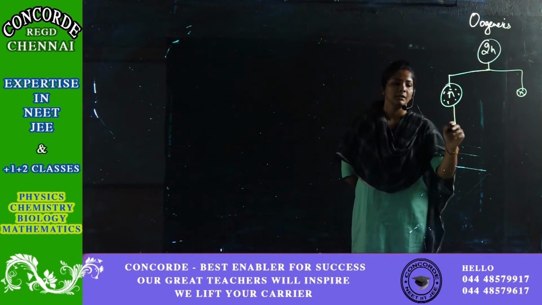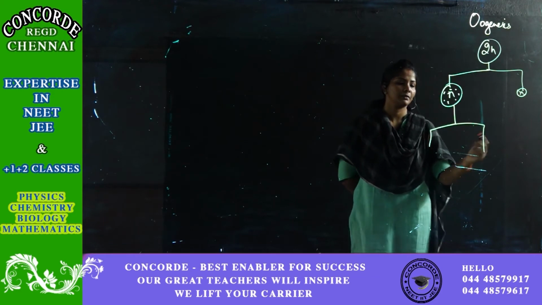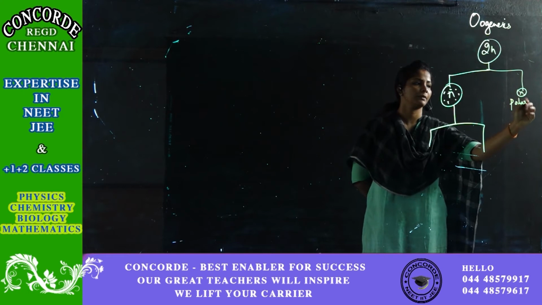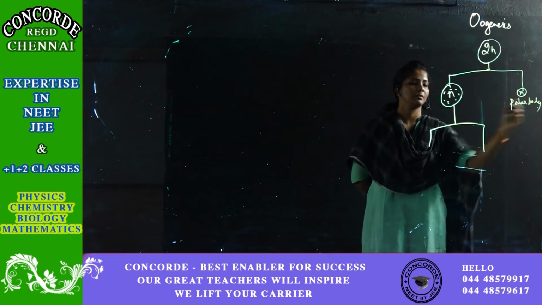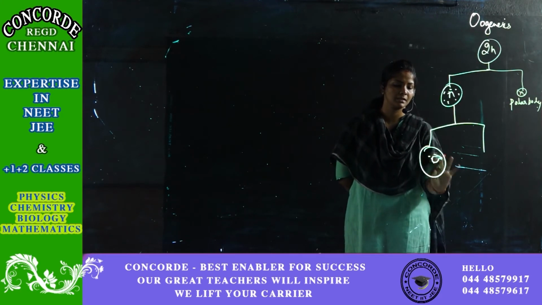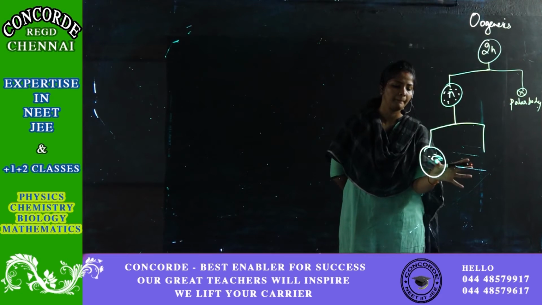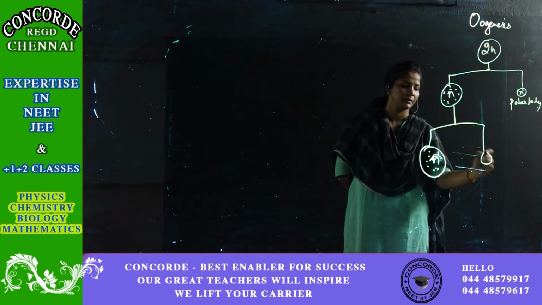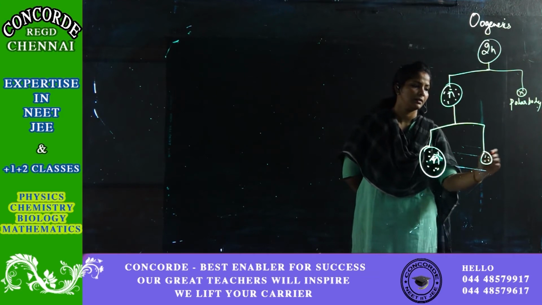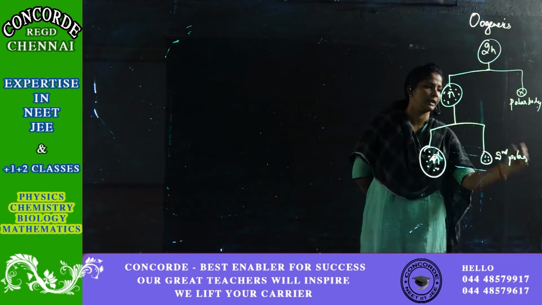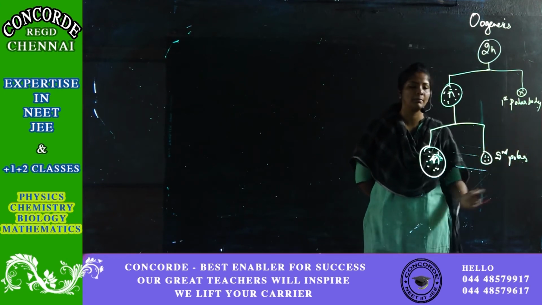Again, this becomes what I call the polar body. Again, this division occurs, and this is the second polar body and this is the first polar body.